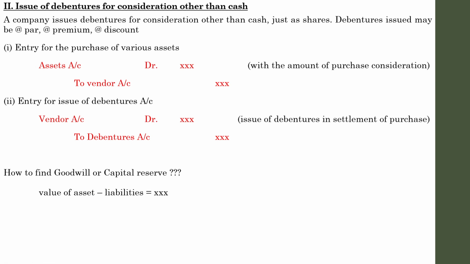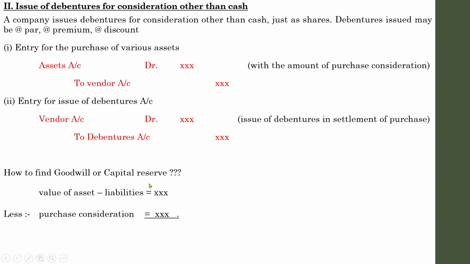For the time being I am explaining from our point of view. So find out the difference between the assets and liabilities of the concern which we are going to buy, whatever the amount may be. From that amount, deduct the purchase consideration, the amount which you are ready to pay for the deal.